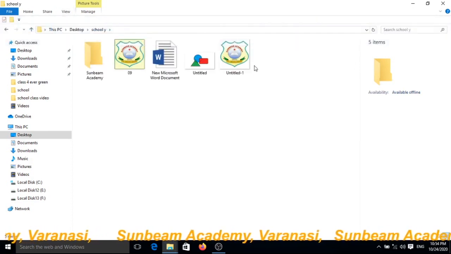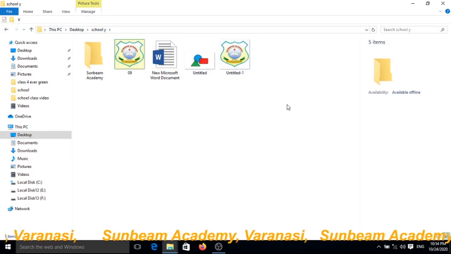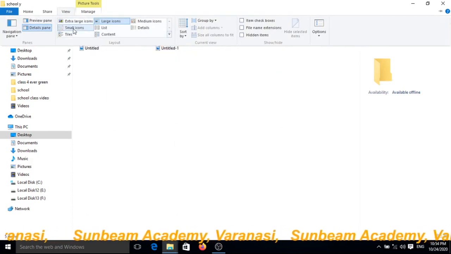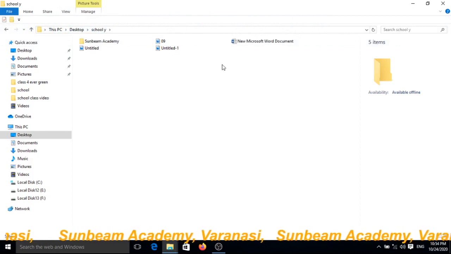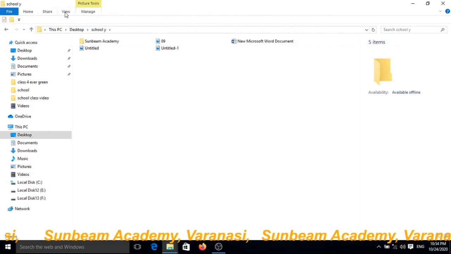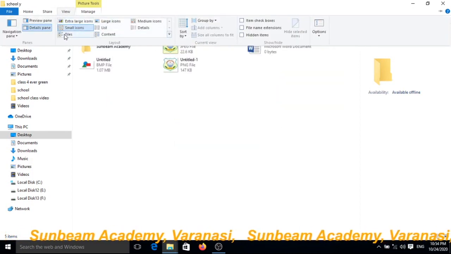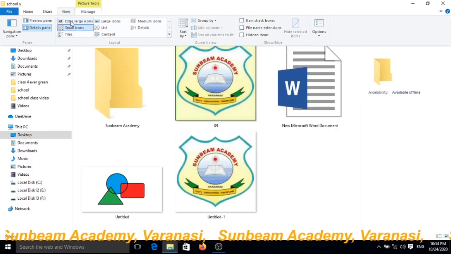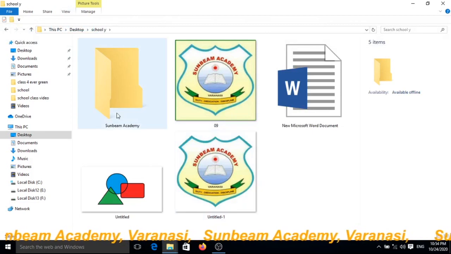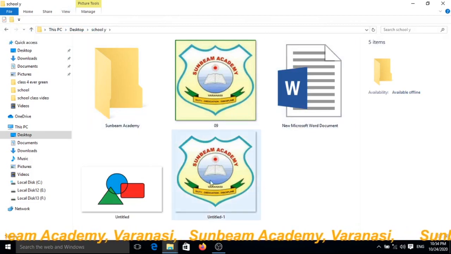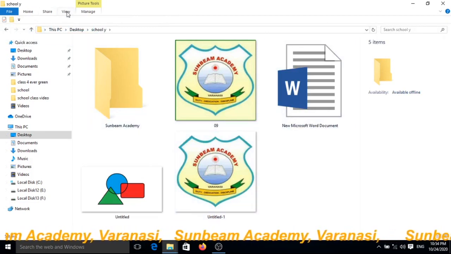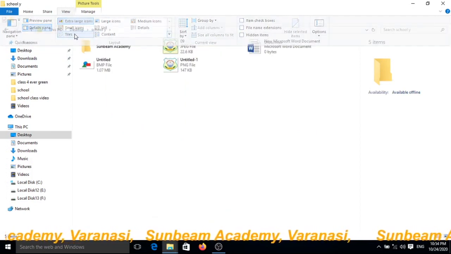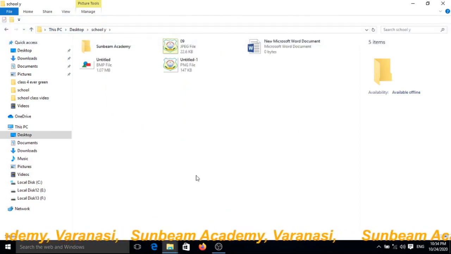Large icons. This is in the form of large icons view. Small icons. It is in small icons view. And extra large icons. It is in extra large icons view. And it is tiles view.